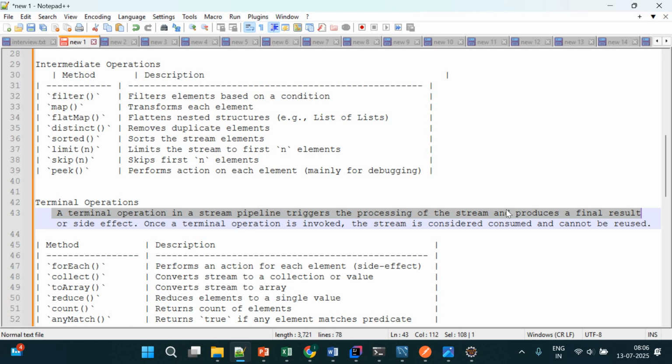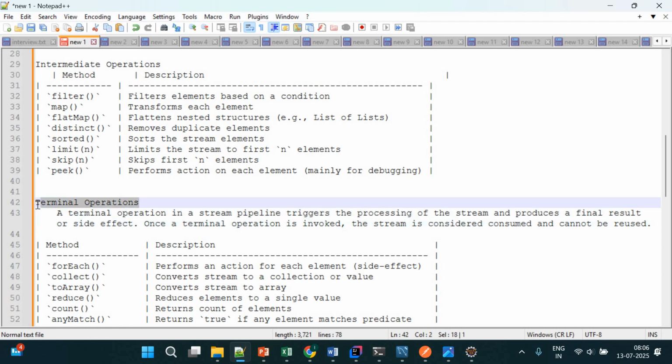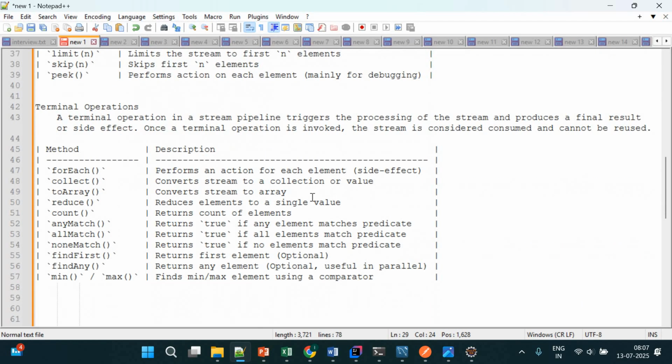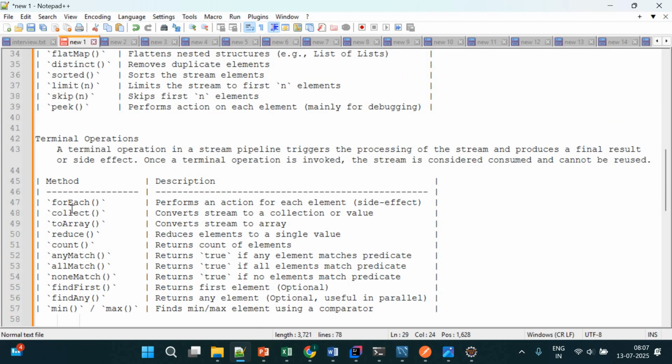Terminal operations are used only for producing the final result. We will look at them hands-on in the workshop, how they work and how they can be used. Right now you just have to understand that a stream has both terminal and intermediate operations. Now let's come to the example directly. For terminal operations we have different methods, so let me cover them as well.